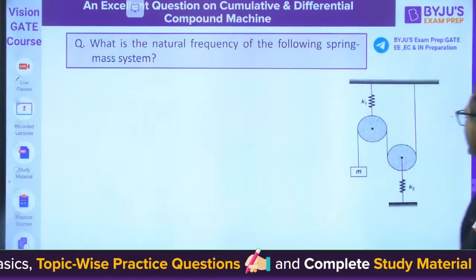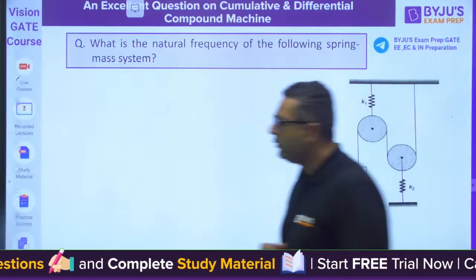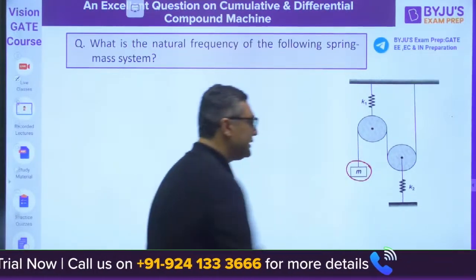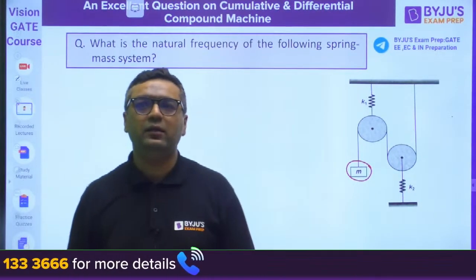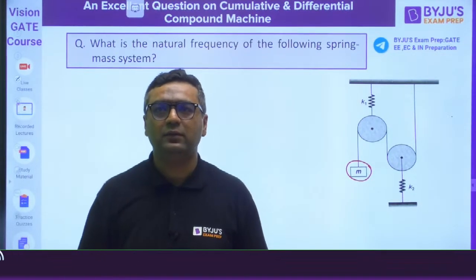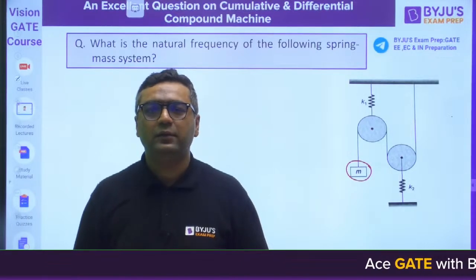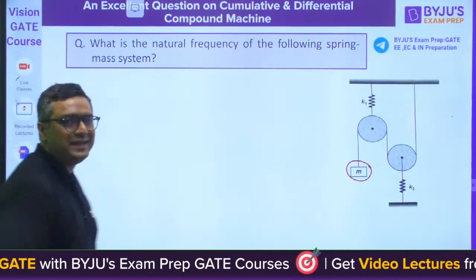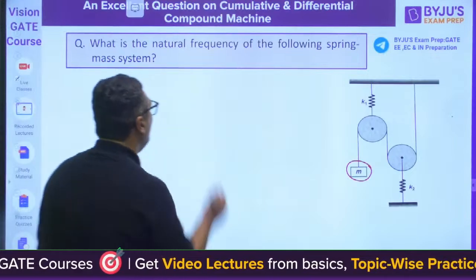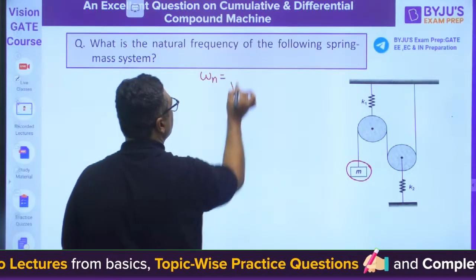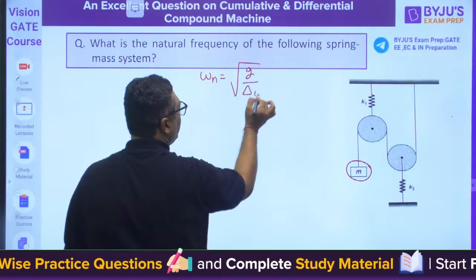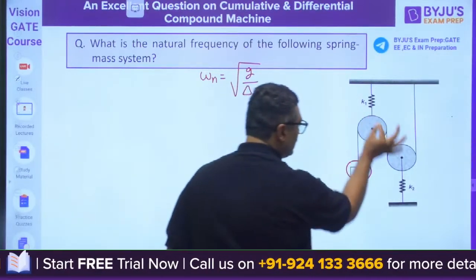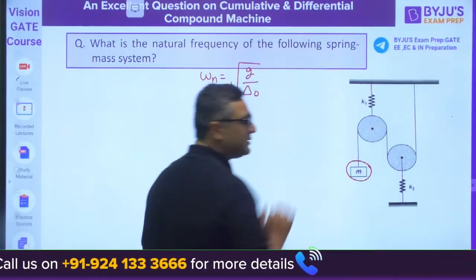Okay. So my dear, this is the question once again on relay method. As you will see, there is a point mass. Just by looking at point mass, you will get a feel that we will be going with relay method, where we need not apply any governing equation. We can directly write omega n is equals to root of g by delta naught. Here delta naught is the static deflection of mass. So we will see that this complete is one string. In one string, tension remains the same.